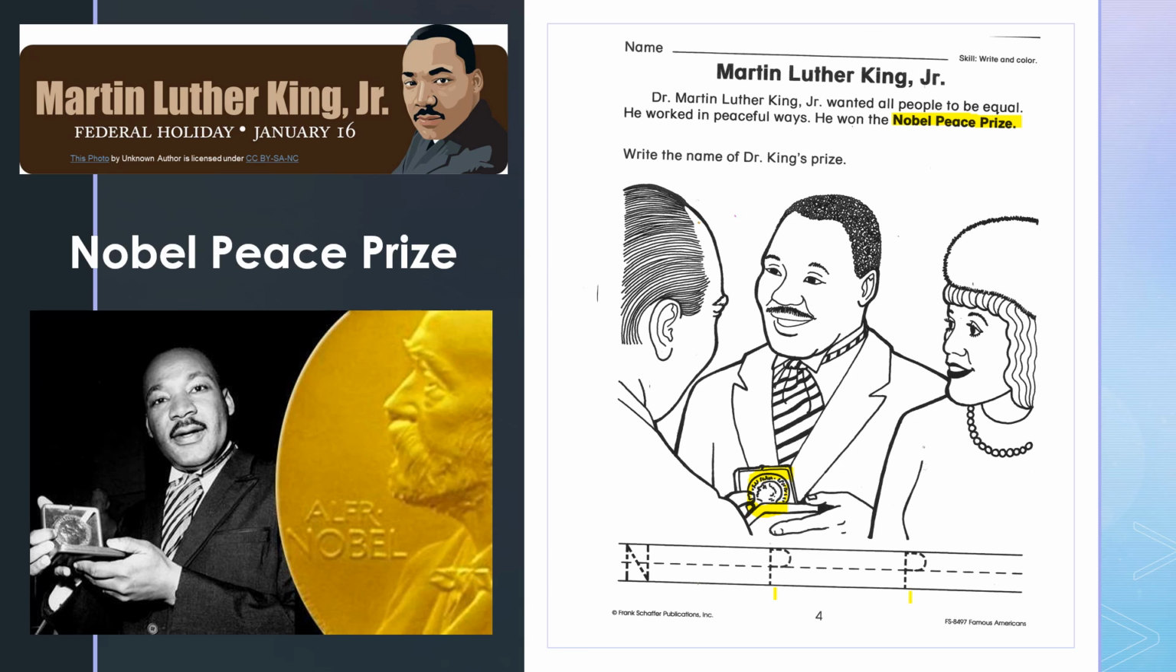Once you're finished, go ahead and color the picture. I want to see nice coloring, no scribbling, make nice small lines. And then once you're finished, that's all for social studies today.